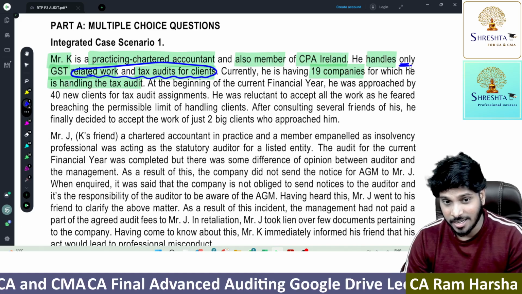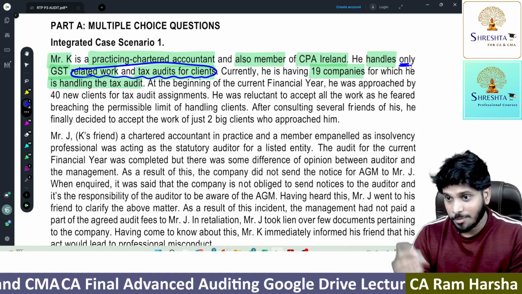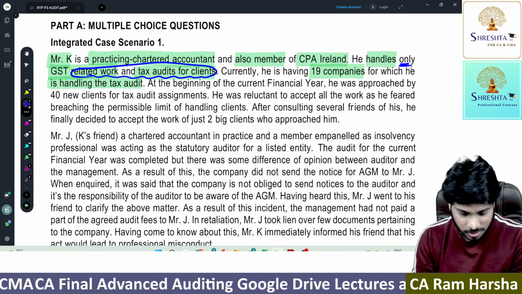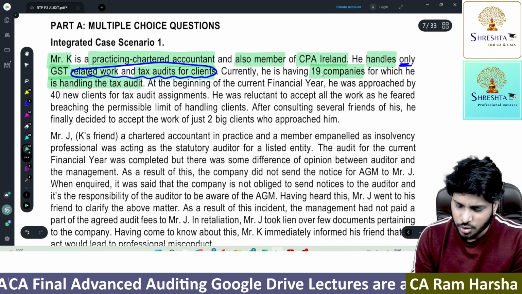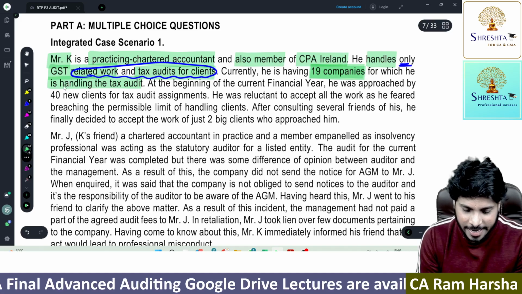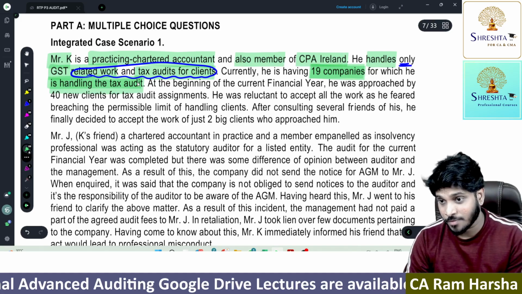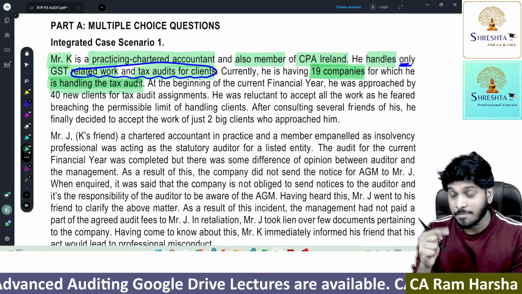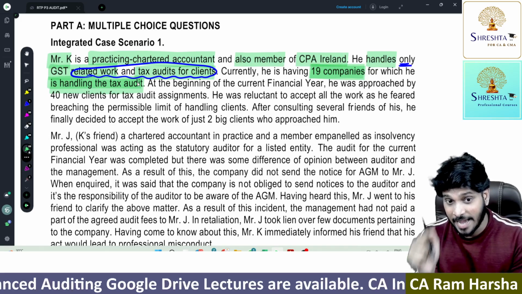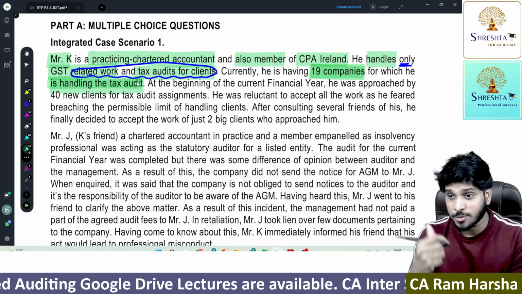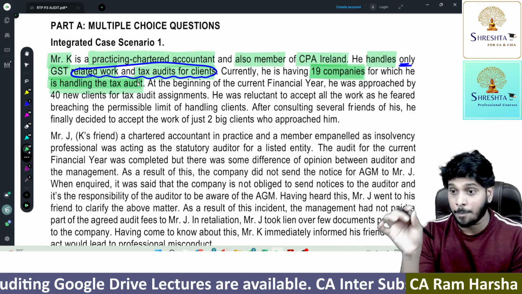So he's not doing company audits. Mainly he is focusing on GST and tax audits, and currently he is handling tax audits of 19 companies. Remember, they didn't say anything about company audit; they are saying tax audit. Tax audit, what is the ceiling limit? As per council guidelines, 60 per financial year.